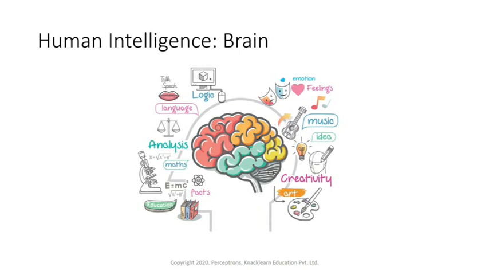Now we are able to think, we are able to solve problems, and our body is able to act. Visualization is also connected to the brain. With our eyes, we are able to visualize, understand, recognize, and distinguish between objects. Everything we are able to do is because of this brain. That's why this is the most important part of the human body.